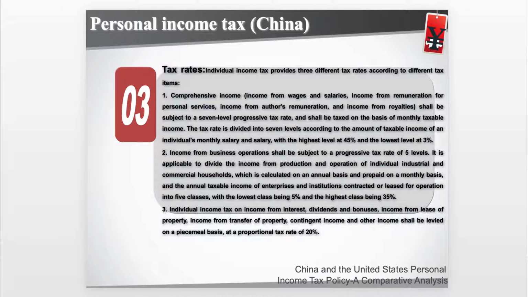Tax rates. Individual income tax provides 3 different tax rates according to different tax items. Comprehensive income is from 3% to 45%. Income from business operation is from 5% to 35%. Individual income tax on income from interest, dividends, and bonuses, income from lease of property, income from transfer of property, contingent income, and other income shall be 20%.